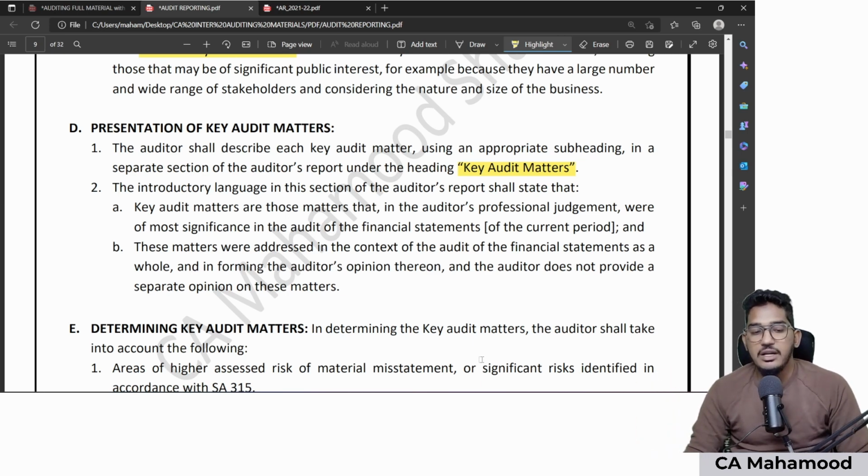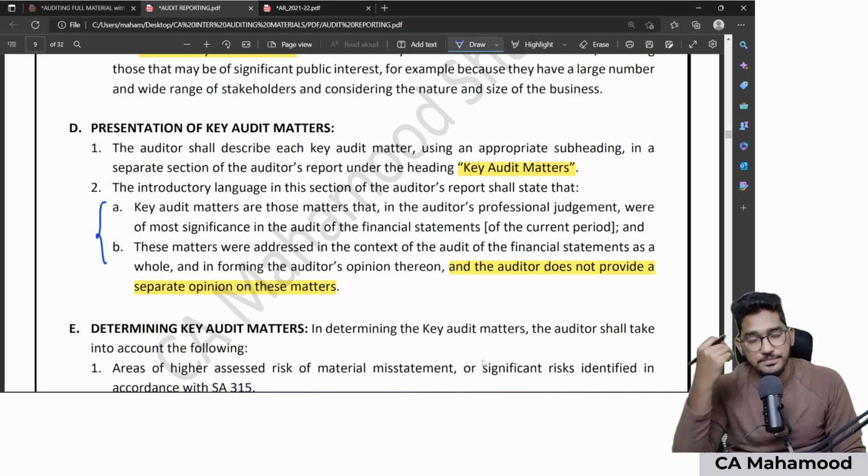And you will even say that these matters we have considered while doing the audit of financial statements, and we do not provide a separate opinion. So as a caution, we tell the shareholder, boss, we are just highlighting this information. We are not giving any separate opinion. So this introductory language you have to use, then you can start explaining about those key audit matters.